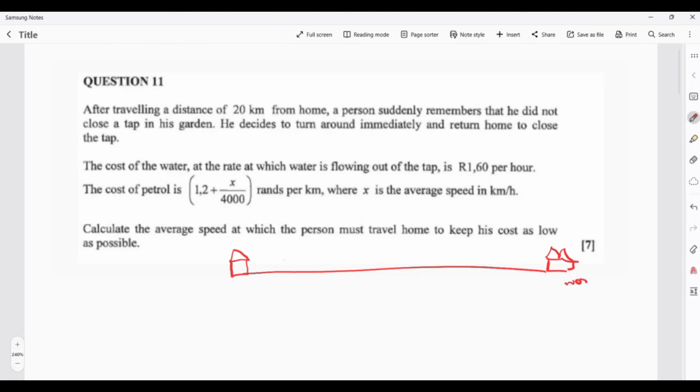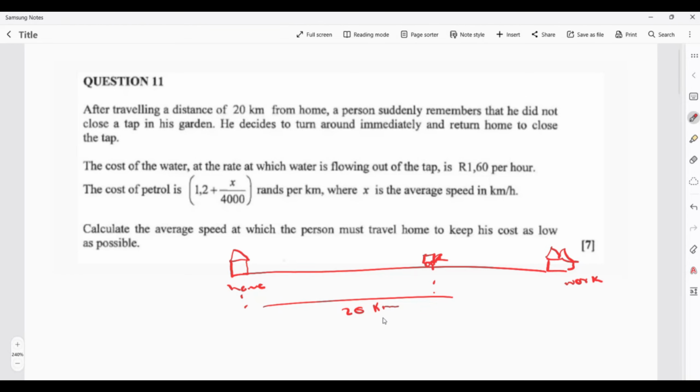Let me say this is the work, and this is the home. When the person is almost at this point, he has his car over there. The distance between home and that place is approximately 20 kilometers.